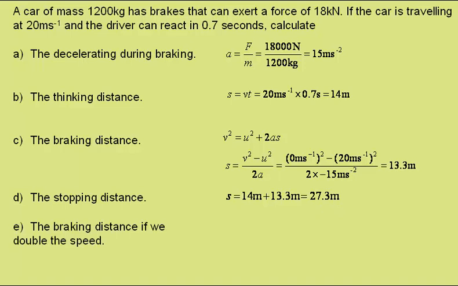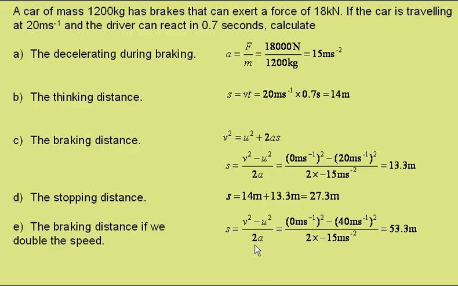Part E, the braking distance if we double the speed. Well, again using v squared equals u squared plus 2as, rearranged for s, putting in the figures, gives a braking distance of 53.3 meters, which is around 4 times the braking distance at this speed.